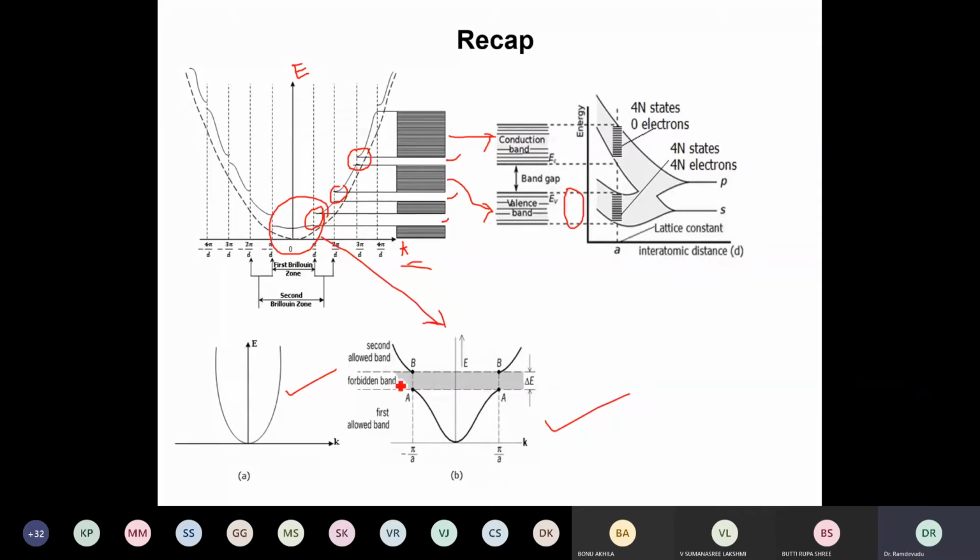The reduced EK diagram is between minus pi by a and plus pi by a, which is called the first Brillouin zone. And we have seen that there is a gap, and that gap is called the band gap. Based on this, we will now look at the various aspects of band theory.